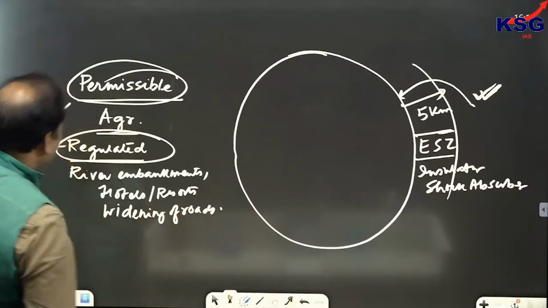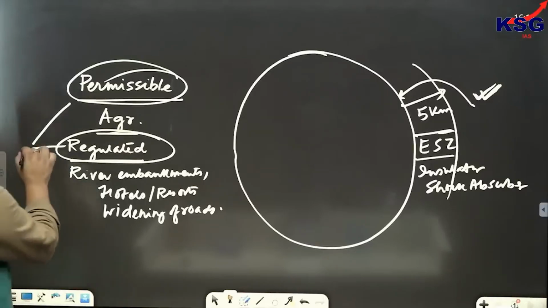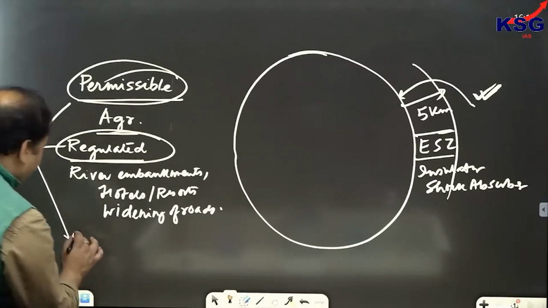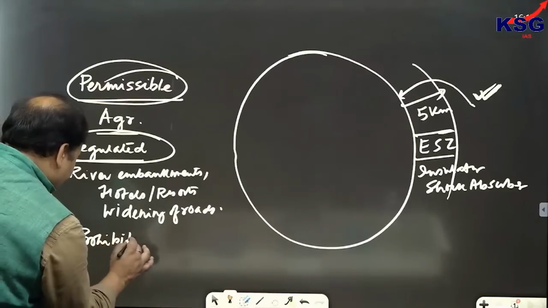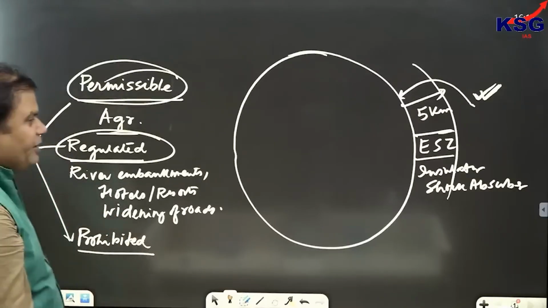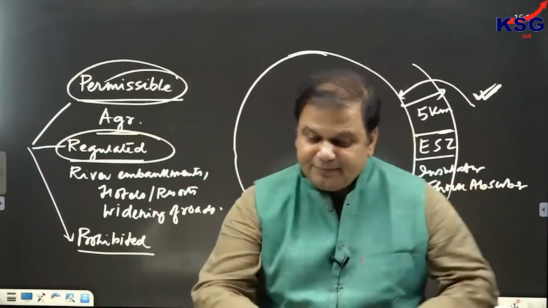So, all these kind of activity would be called as regulated activity. Then we can see that some activity would be called as prohibited activity. Prohibited activity means that these activities would be prohibited in these areas completely.